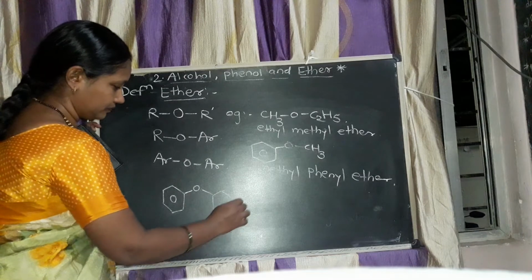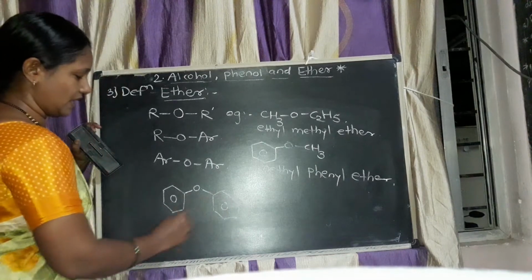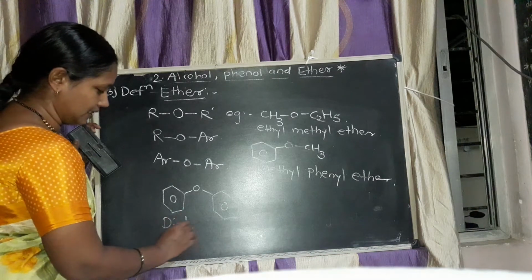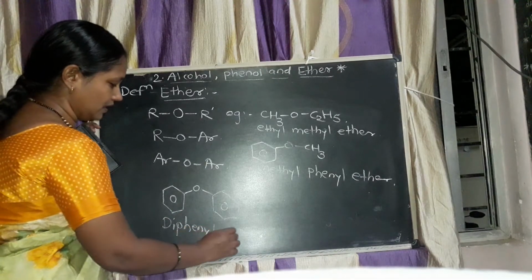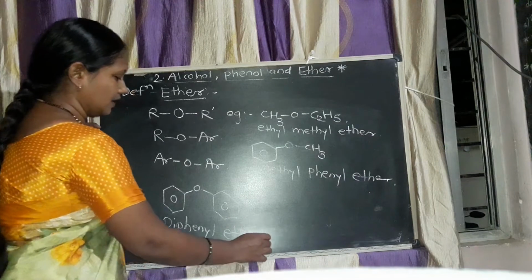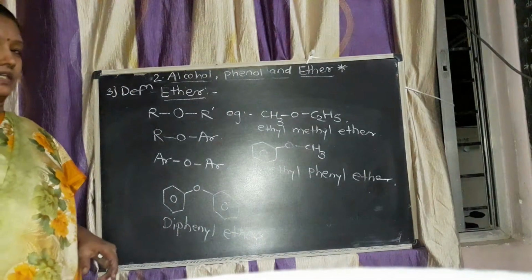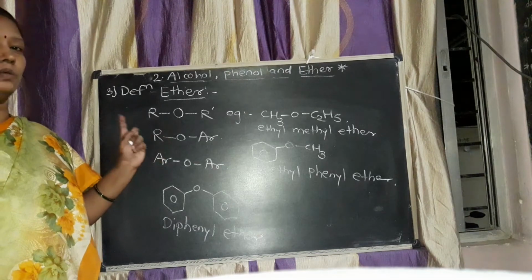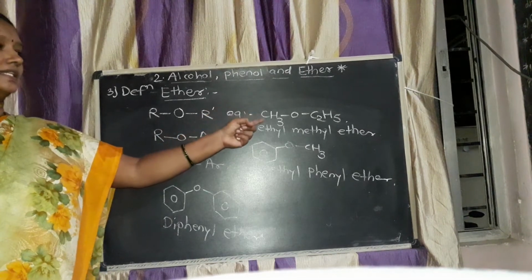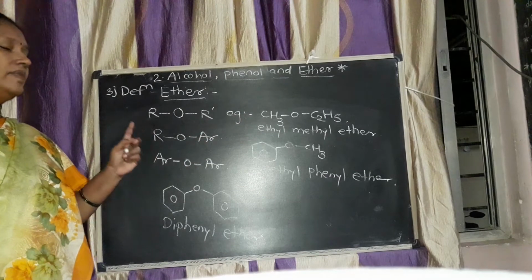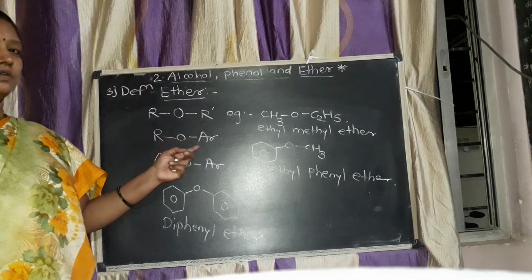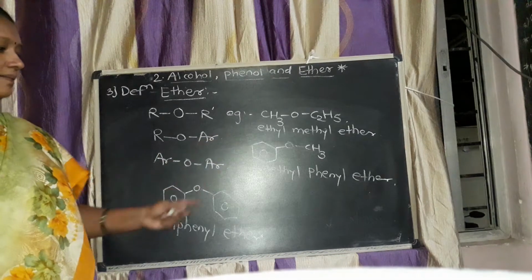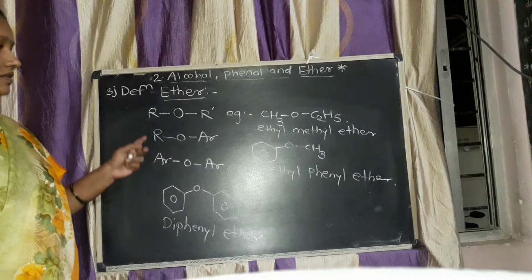Third example, ArOAr. Both are aromatic rings, two phenyl rings are present, so the name is diphenyl ether. Therefore, the definition of ether is that the oxygen atom is present between two alkyl groups, or between one alkyl and one aryl group, or between two aryl groups. These are the examples of these structures.